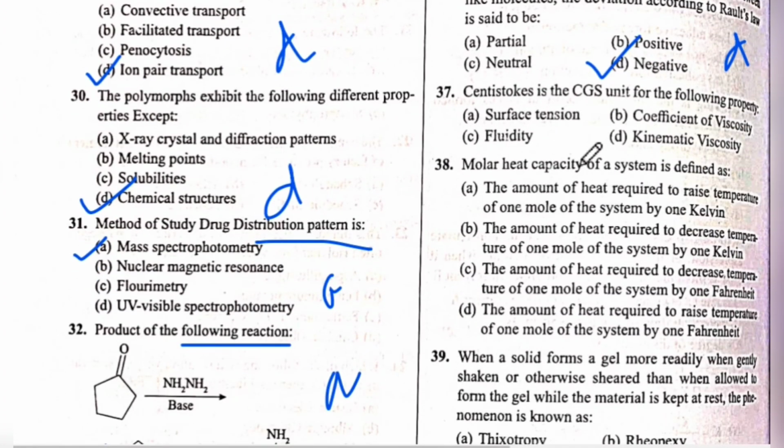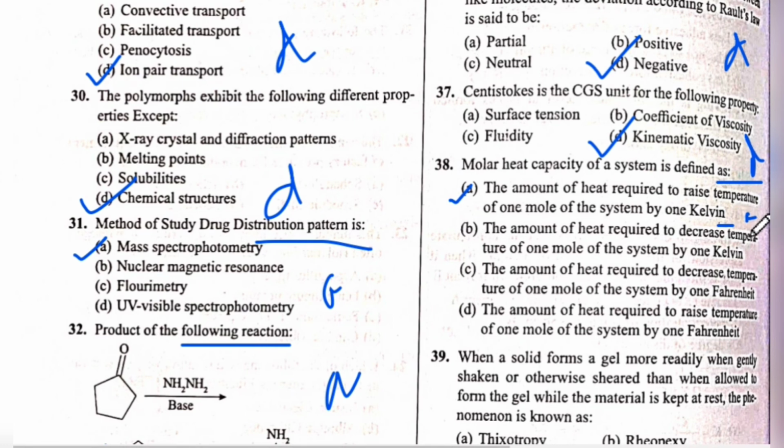Next is question number 37. Centistoke is the CGS unit for the following property. The answer is D, kinematic viscosity. Next is question number 38. Molar heat capacity of a system is defined as... The answer is A, the amount of heat required to raise the temperature of one mole of system by 1 Kelvin.